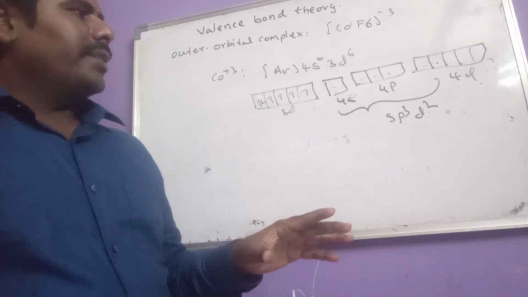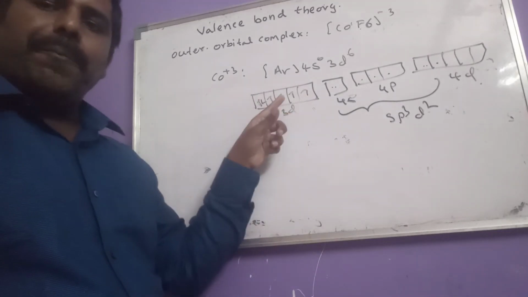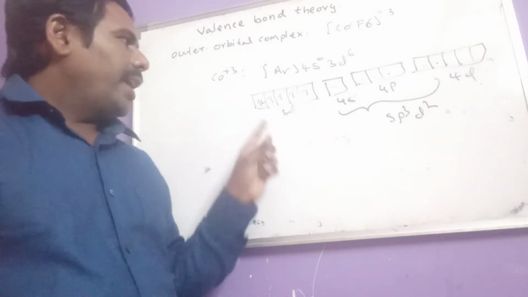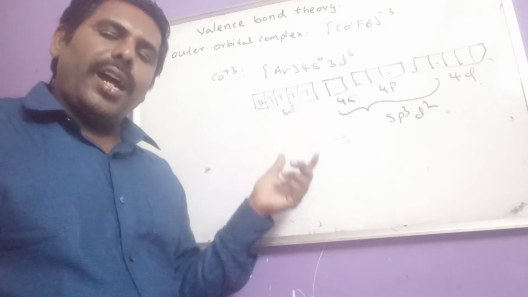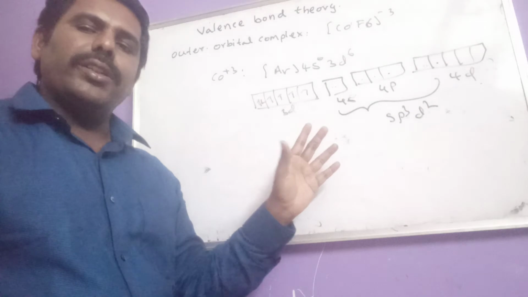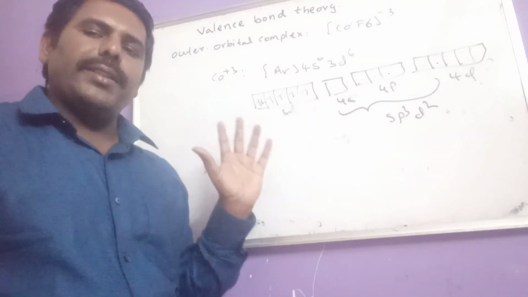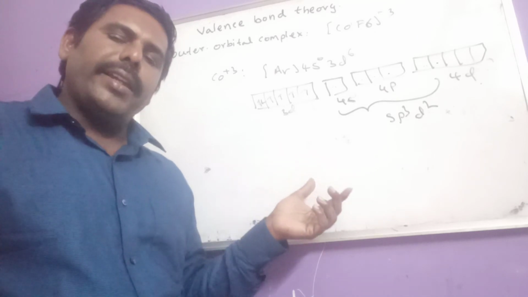And another one: as all the electrons are not paired up, it is known as spin free complex, and it has a net spin value, so it is known as a high spin complex. As weak ligand approached, it is known as a weak field complex. So these are the different names, and it is paramagnetic in nature.